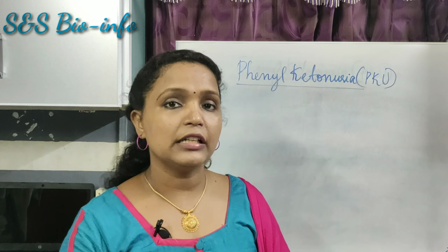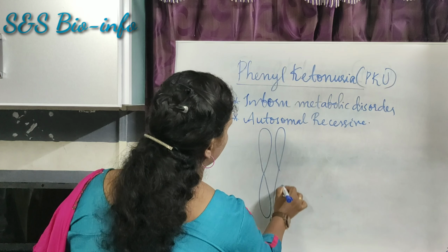The first point, it is an inborn metabolic disorder. Second point, it is an autosomal recessive disorder. It occurs due to the presence of two recessive genes in the chromosome number 12 in human beings. Suppose this is our 12th pair of chromosome.